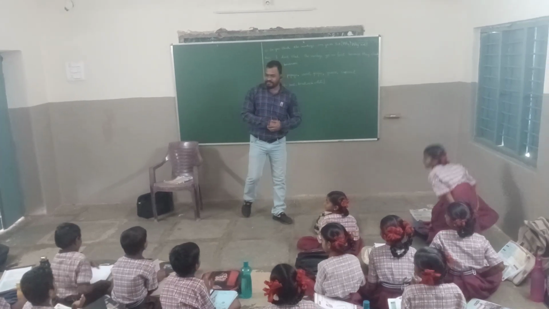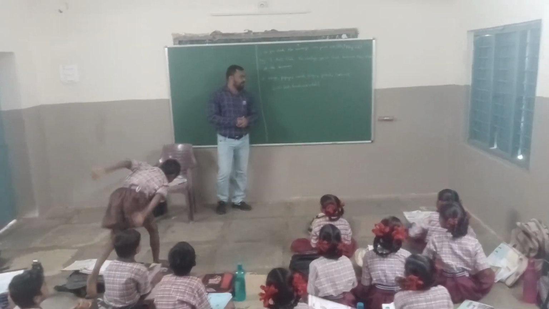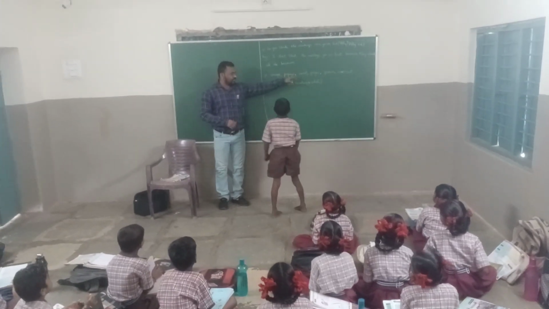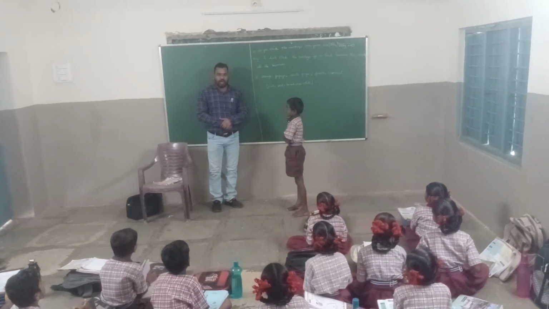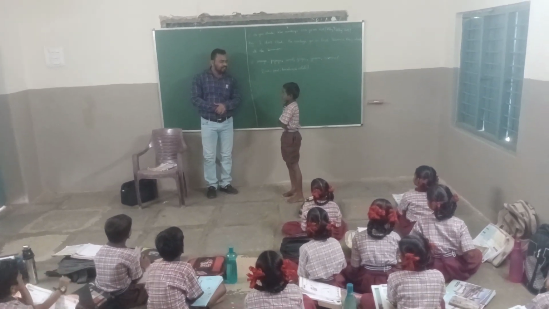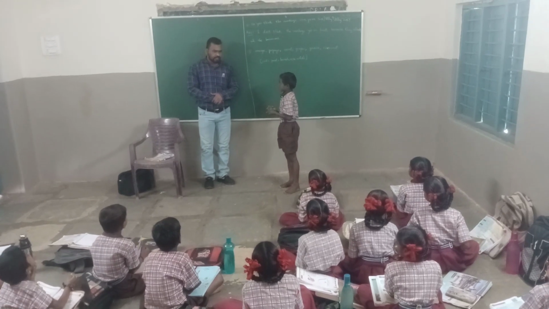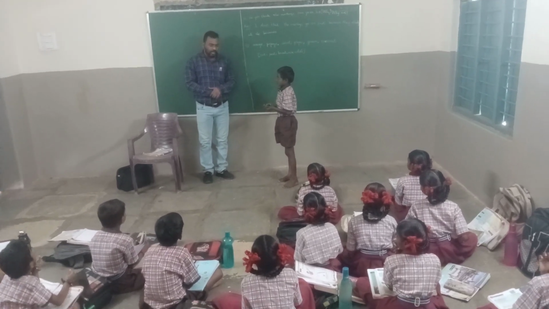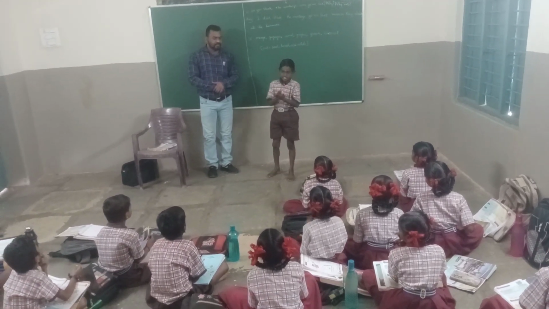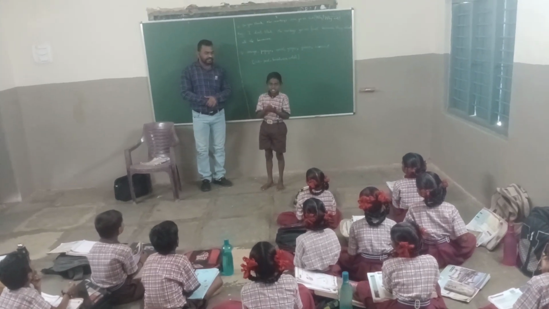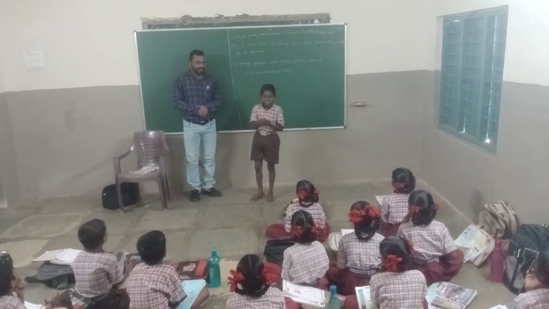Okay, come forward. Can you read the third word? Carrot. How do you eat the carrot? Cut. Then show me how you cut, and eat. Very good.